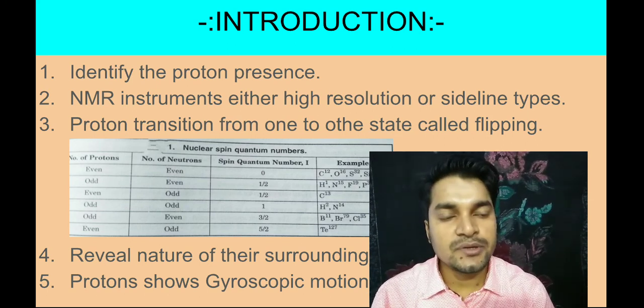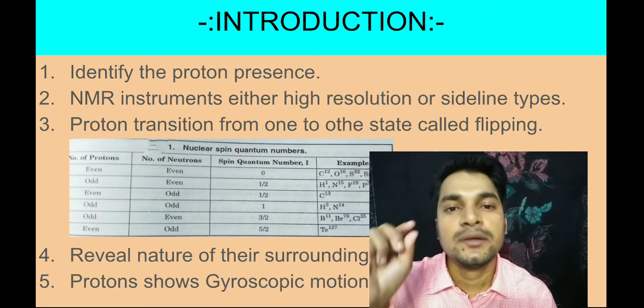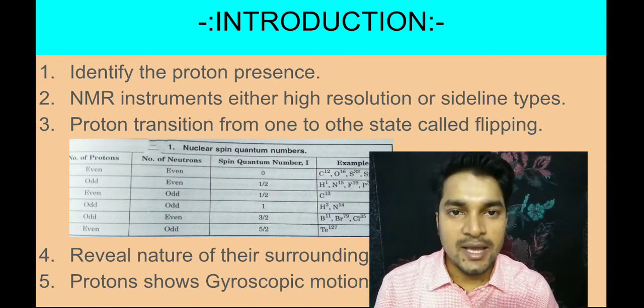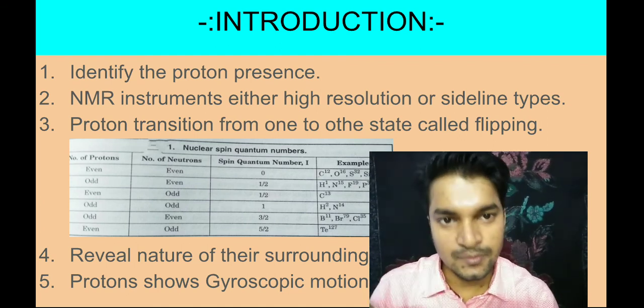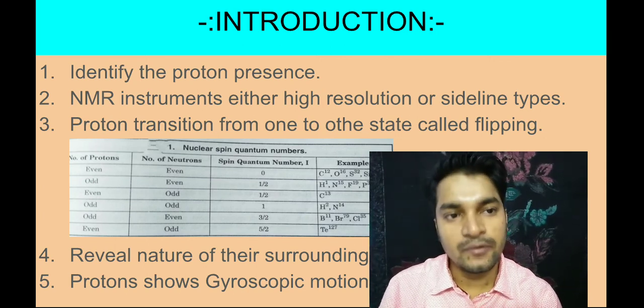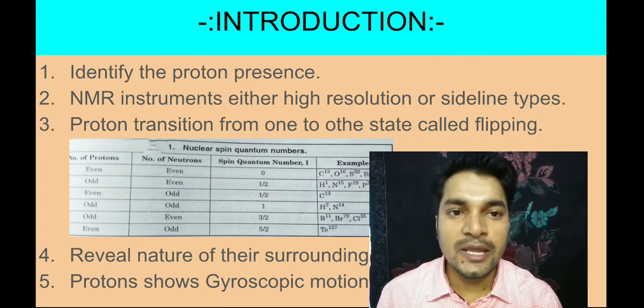And the radio frequency is one of the electromagnetic radiations having the lowest energy. Okay, so as we deal with the lowest energy spectroscopy, this is not harmful for our body also. So one of the novel applications is MRI.